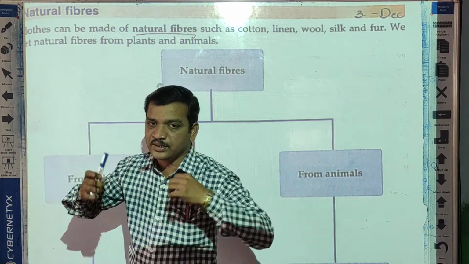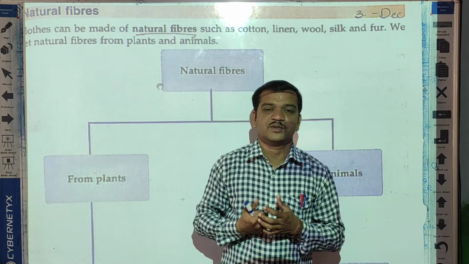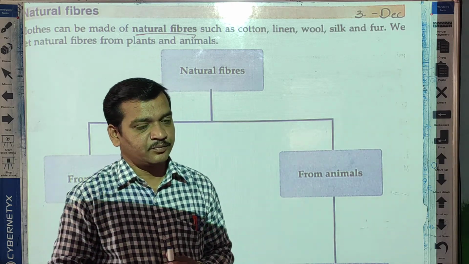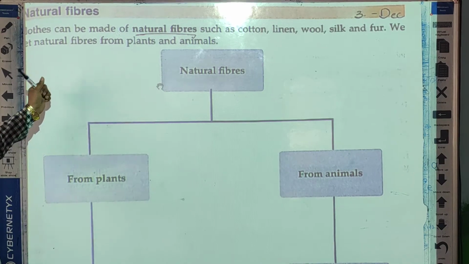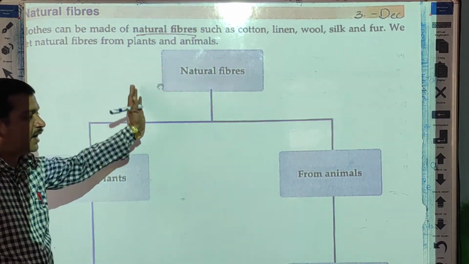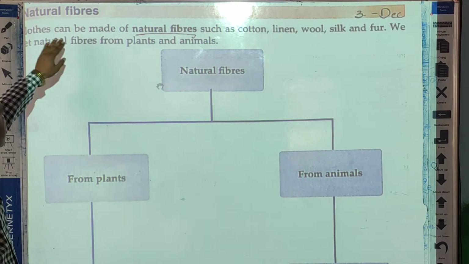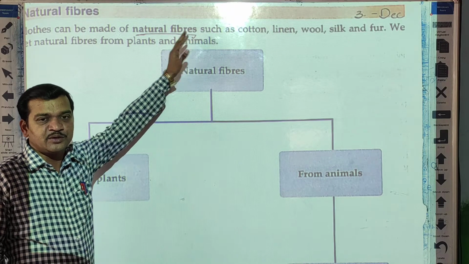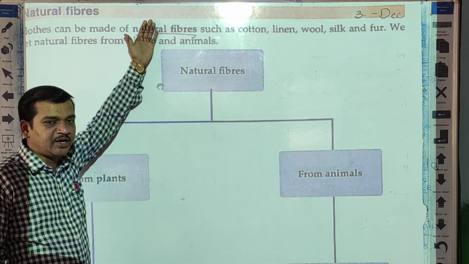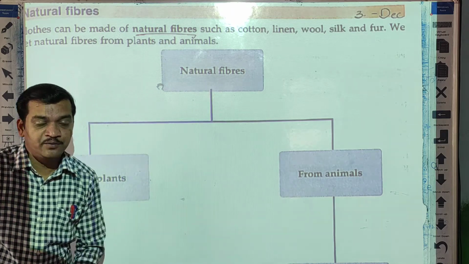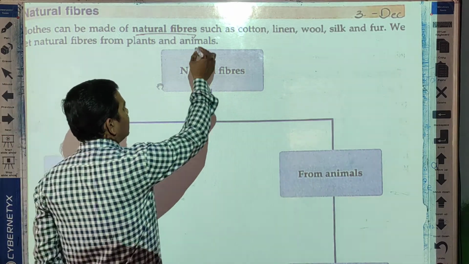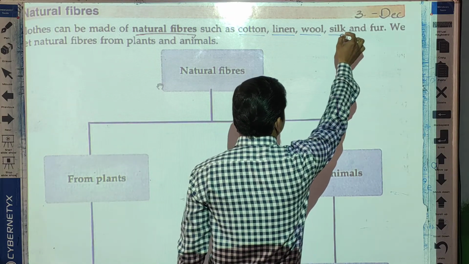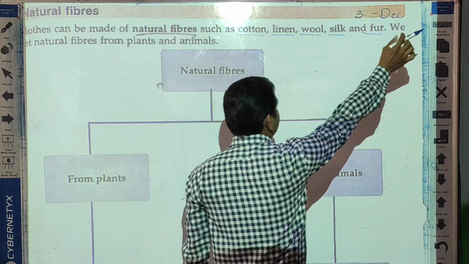See students, every day we wear clothes and these clothes are made with the help of fibers. But how are these fibers obtained? These fibers are obtained from natural sources like plants and animals. So clothes can be made of natural fibers, and the examples are cotton, linen, wool, silk and fur.